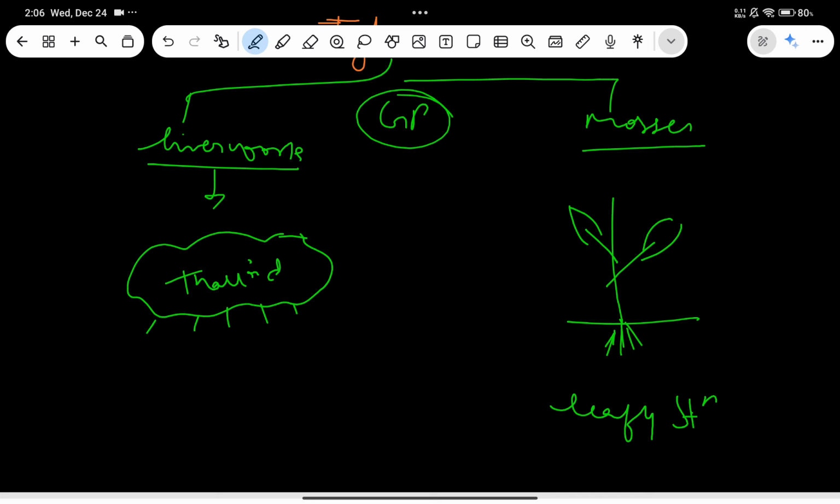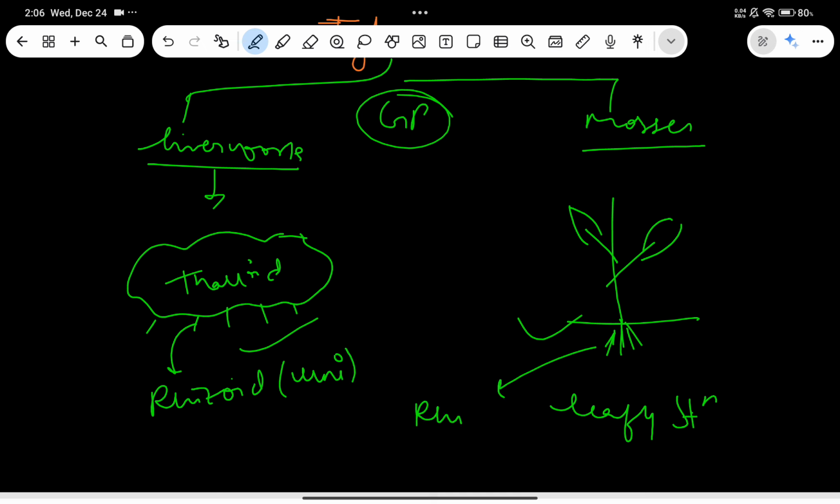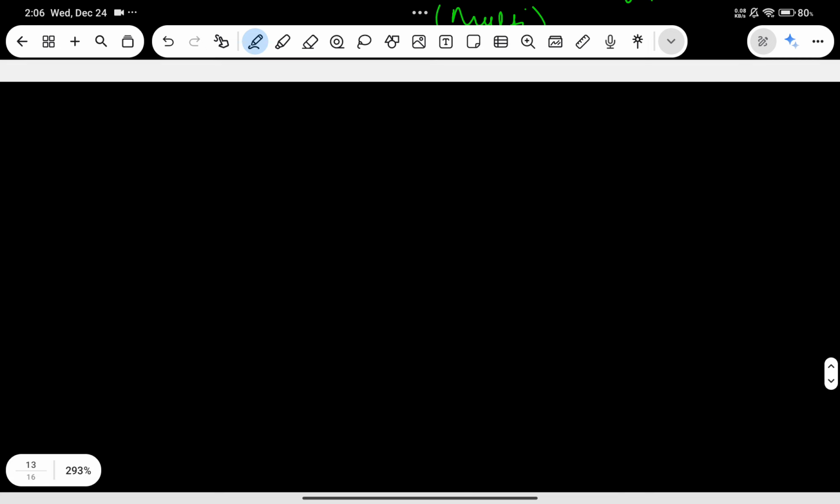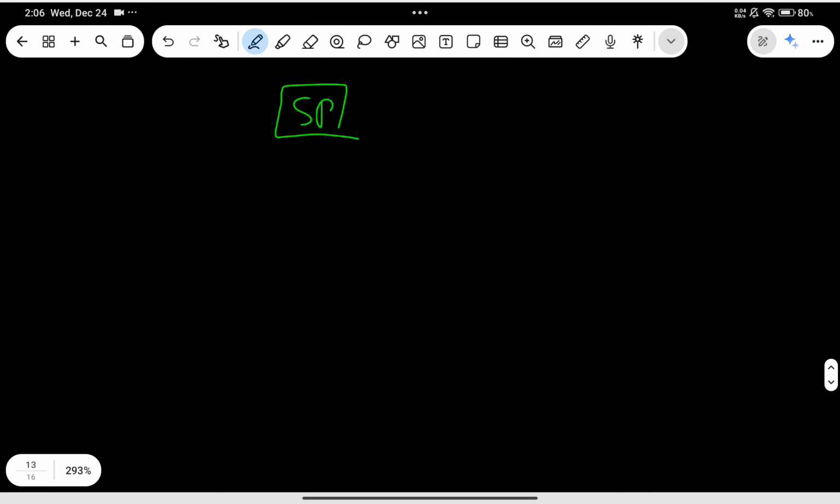So here you will find the gametophytic body like this, and here you'll find it like this. Let me tell you some more things about it. These are rhizoids, and here the rhizoids are unicellular, but here the rhizoids are multicellular, as you might have predicted. Now we are going to deal with the sporophytic body. Of course, there will be both bodies in any division of plants. You will find both sporophyte and gametophyte so that they can complete their life cycle. Even if it is reduced, it must be present.